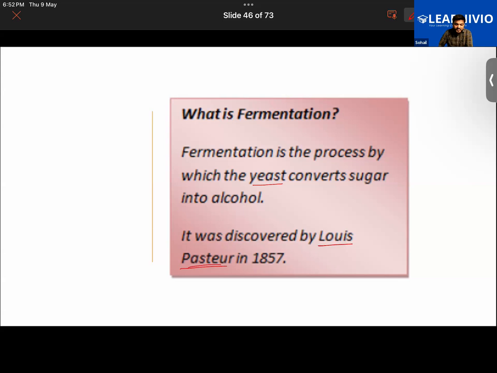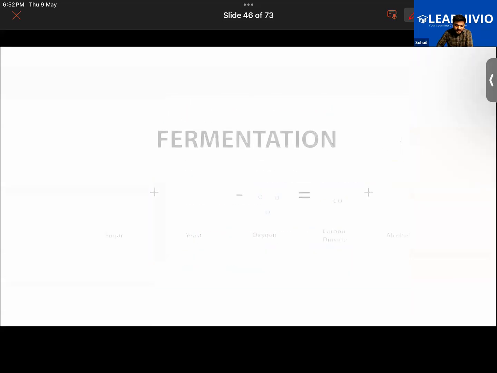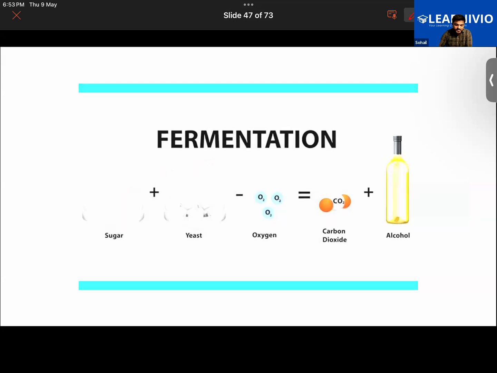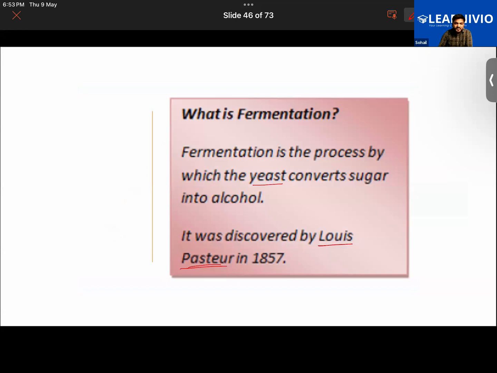So that is another use of microorganisms, in particular the use of a fungi, that is yeast. In the absence of oxygen, yeast is able to convert sugar into alcohol and carbon dioxide. That in short is the process of fermentation. If a question is asked in the exam, what is fermentation? You'd say that it is the process by which the yeast converts sugar into alcohol.